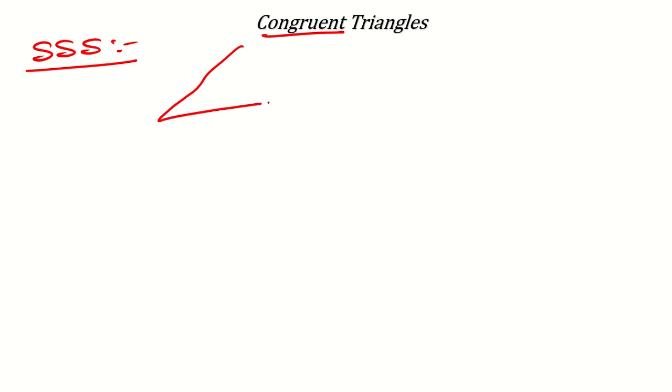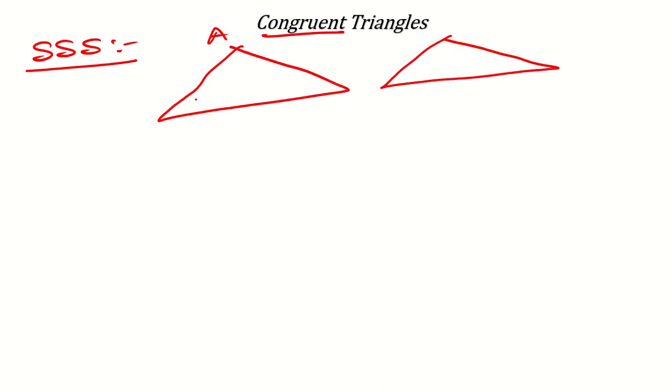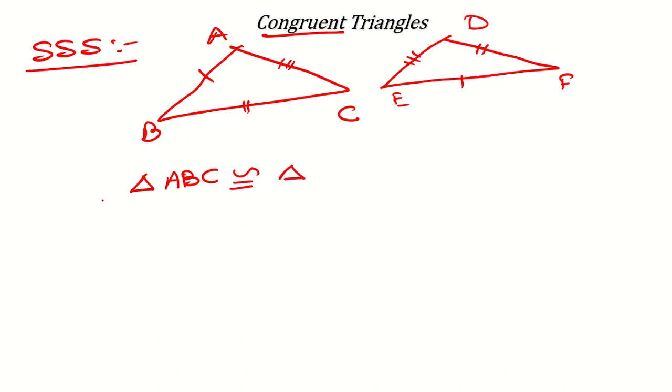So for example, suppose I have these two triangles and I will again tell you how to write the congruency statement. Suppose we have ABC and DEF. So you can see here, if AB is equal to EF, BC is equal to DF and AC is equal to ED, then you can see all the three sides are equal. Yes. So how will you write the congruency statement? For the congruency statement, the first triangle you can write in any order, no problem. Now here for the second part you will have to be very careful.